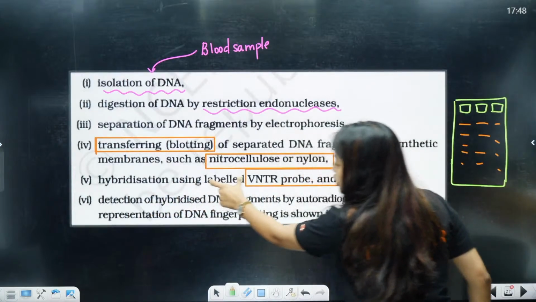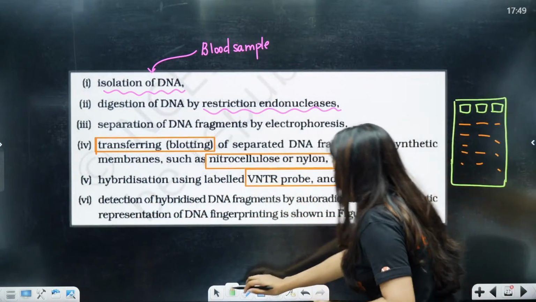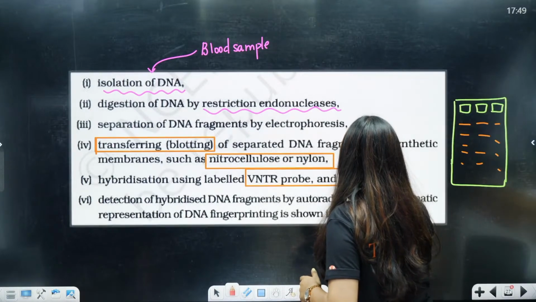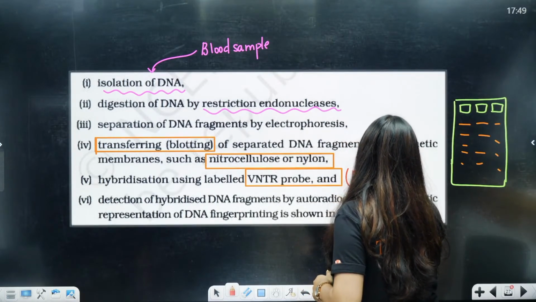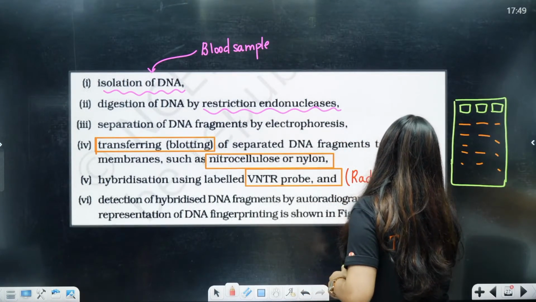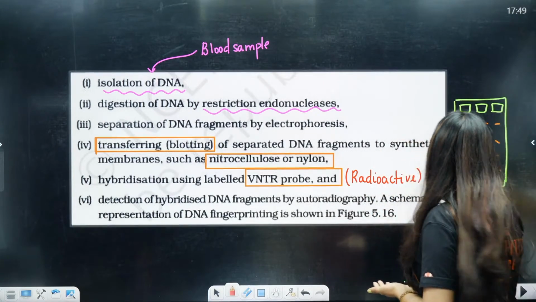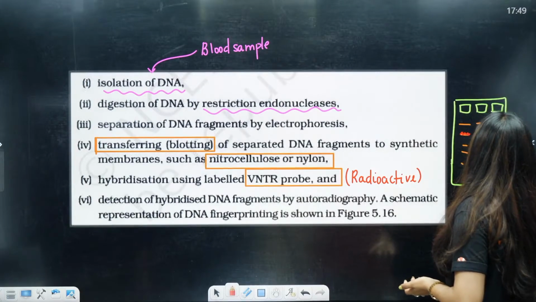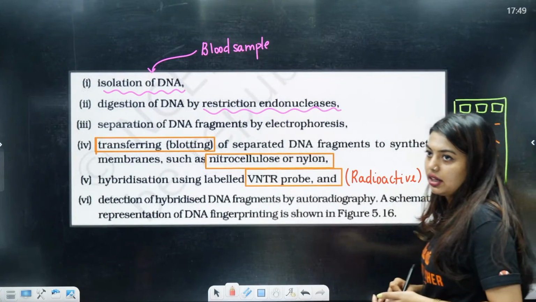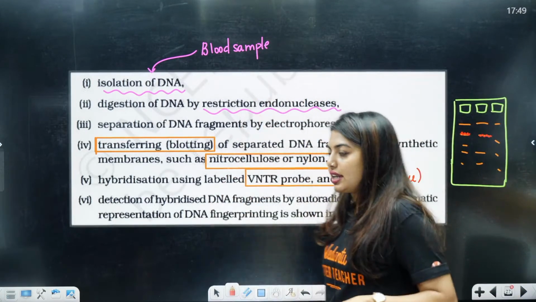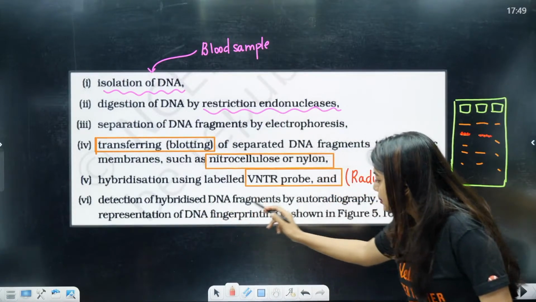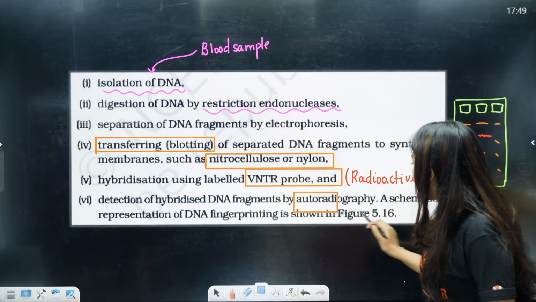So hybridization using labeled probe. This is a radioactive material. That means when I see it under the autoradiography, I will be able to notice that one thing is like this. Okay, it is radioactively labeled, it will stand out. Now, detection of hybridized DNA fragments by autoradiography.